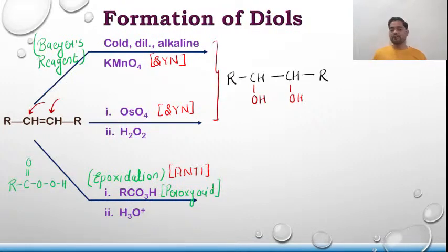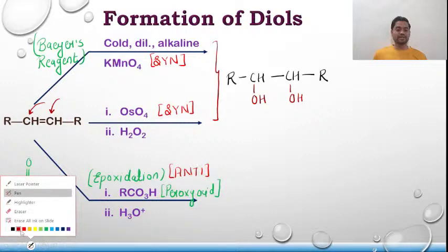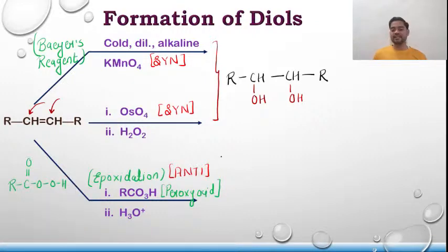But if I talk about anti-addition, the product will be R, CH, CH, R. In this, if one OH is getting added from this side, the other OH will get added from the opposite side, and hence the product will be something like this.